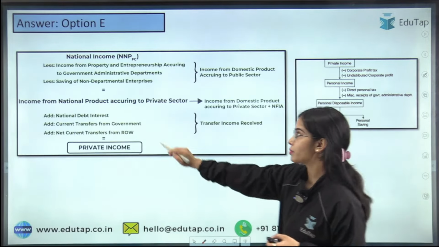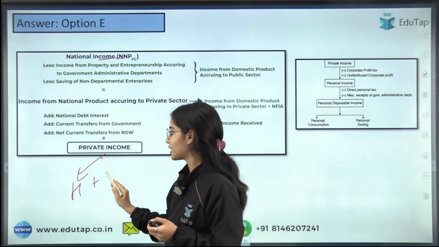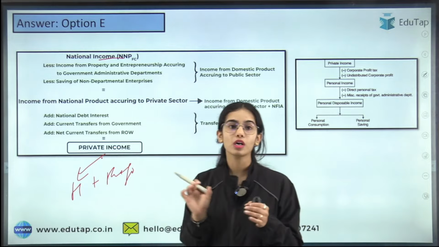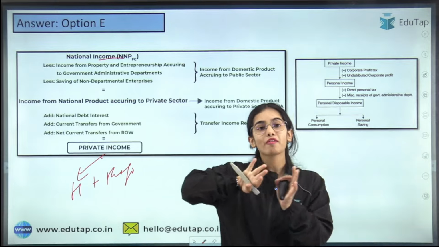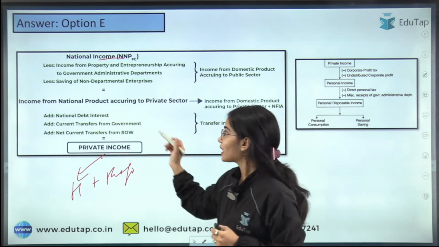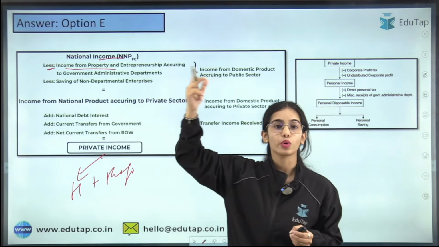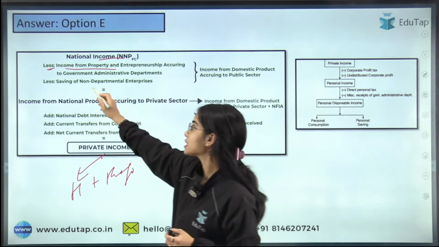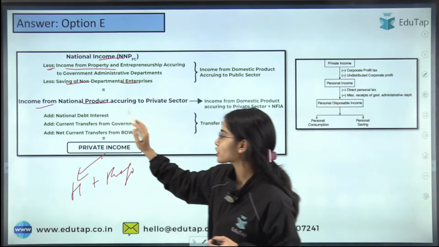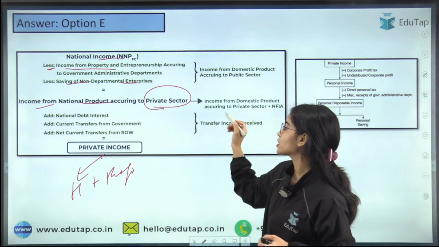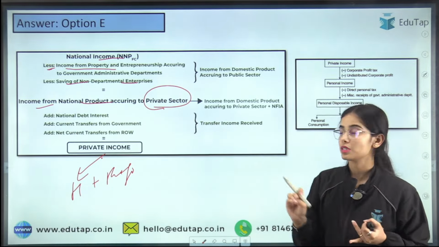So this is the private income, that from the national income. If you are going to the private income, this is the income of the households and the private firms. In the national income, that is the income of the country, you have to deduct the income of the government. So you are deducting the income from the property and entrepreneurship that is going to the government, as well as the saving of the government also. Then you are coming to the income from the national product that is going to the households and the private firms.